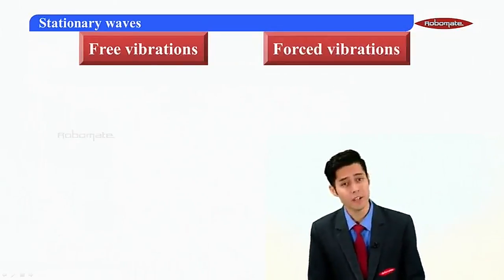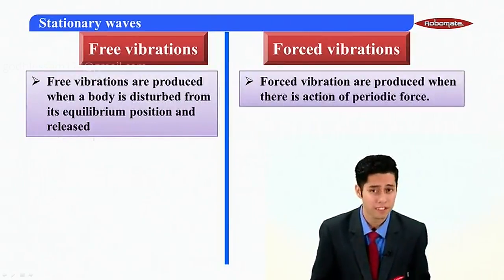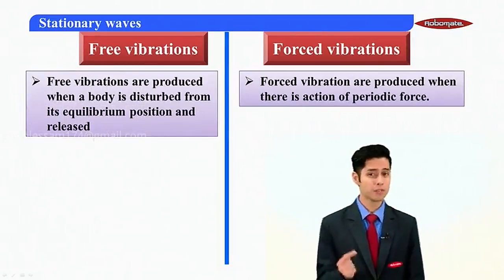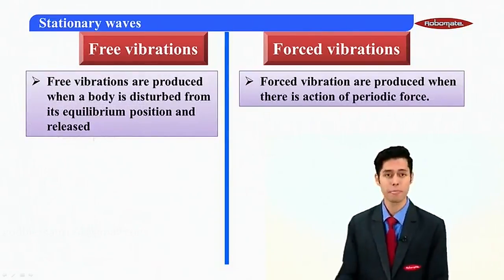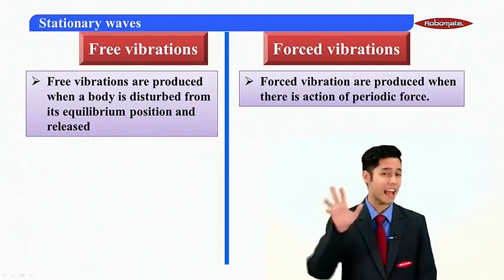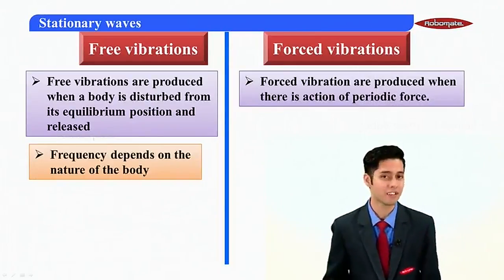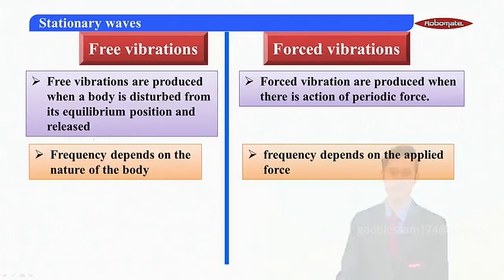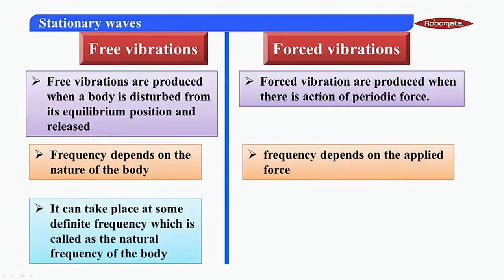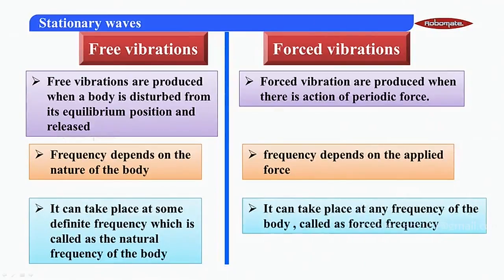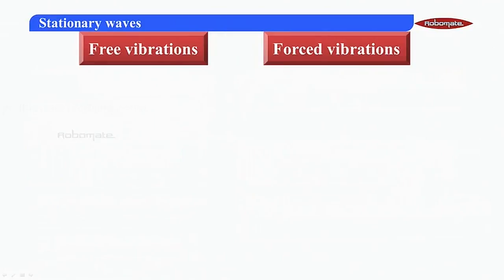Now let us, students, move ahead to study the distinction between free vibration and forced vibration. Free vibrations are produced when the body is disturbed from its equilibrium position, whereas forced vibrations are produced under the action of an external periodic force. The next point states that the frequency depends on the nature of the body, whereas in this case, the frequency depends on the external applied force. In the case of free vibration, the vibrations occur with the natural frequency of the body, that is, it has a definite fixed value. And in the case of forced vibration, it can take place at any frequency, and that frequency will be called the forced frequency.